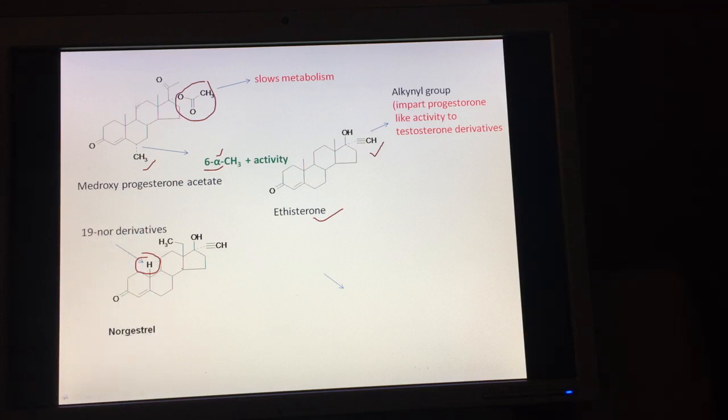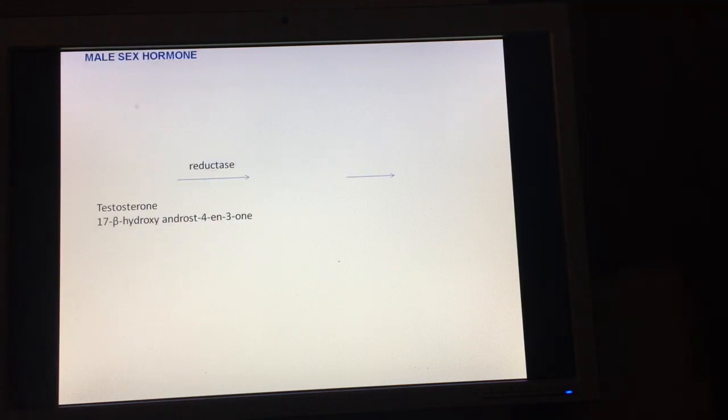19-nor derivative having activity of progestin. And then we have another drug, trimethystone, which is again a 19-nor derivative, and in addition it has a double bond at this position. So this was all about the progestins.